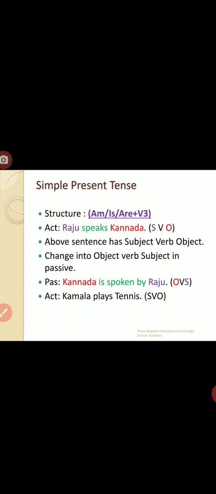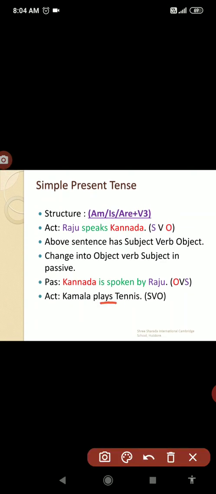Here we can see only plays. So plays comes to the form of V3 form. It becomes like play, played, played. Tennis is played by. So by is optional. You can use that by, or you can just leave it like tennis is played. That's it. Sometimes if you don't know who is doing that action, if you don't know the subject who is performing, at that time you can skip that by. If it is mentioned who is doing that action, you can mention it using by.